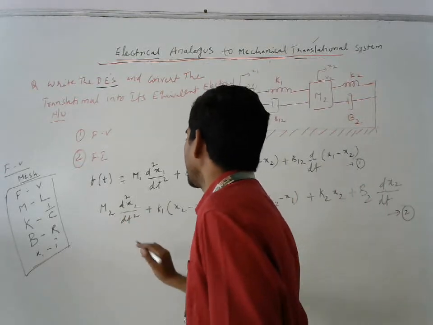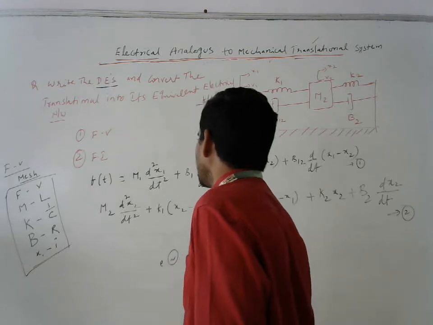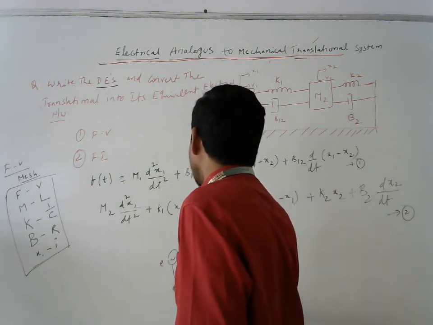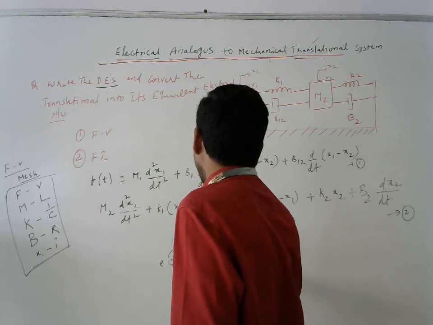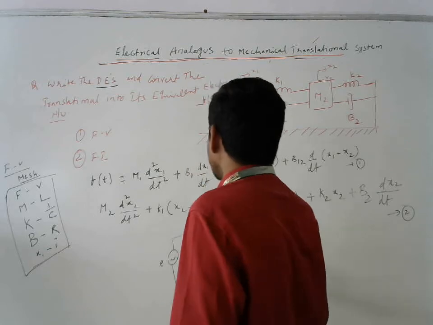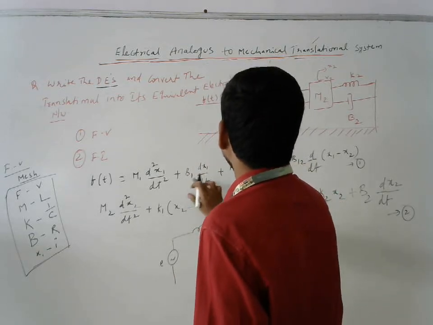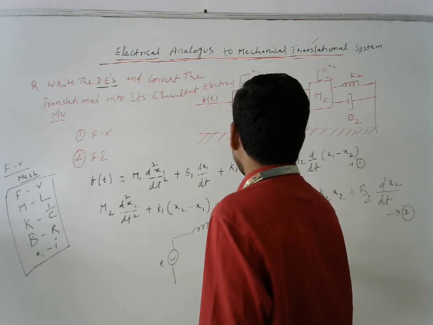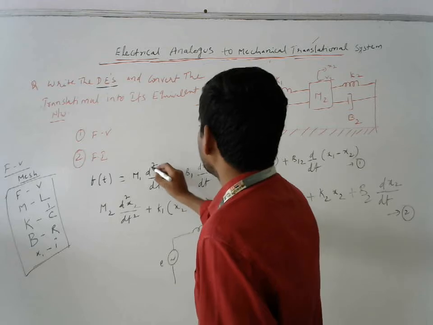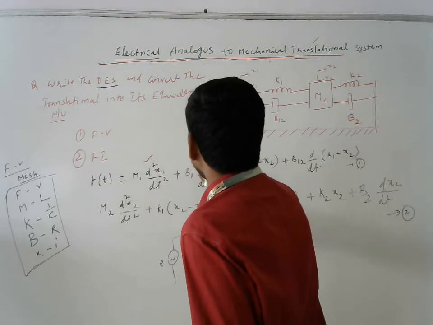Force means we are going to apply some voltage source E or V. After that, M1 is nothing but inductance. That means directly we are having an inductance. After that, B1 is a resistance, not in between the two elements. So M1 is completed. B1 is completed.